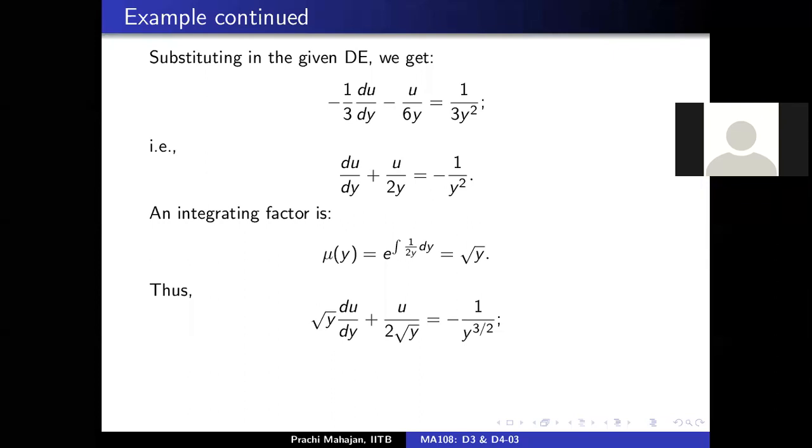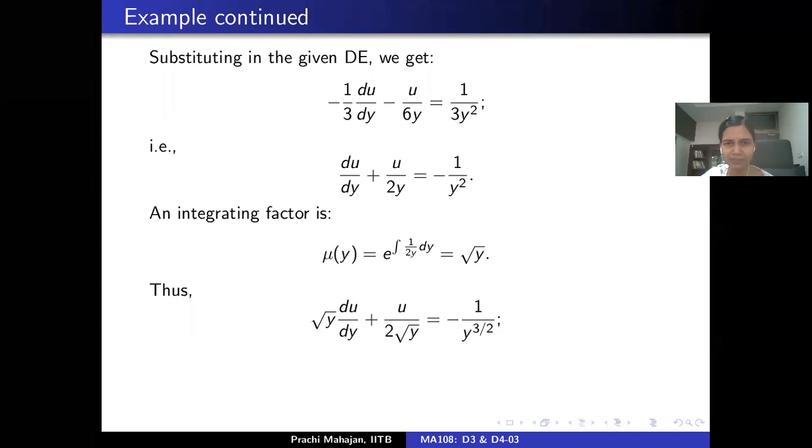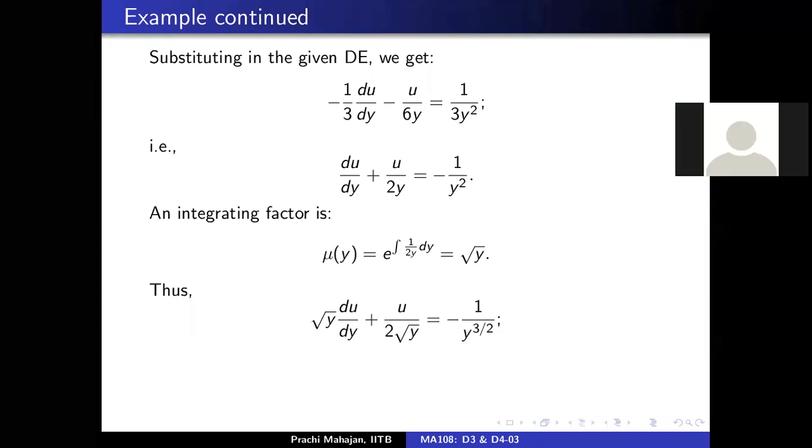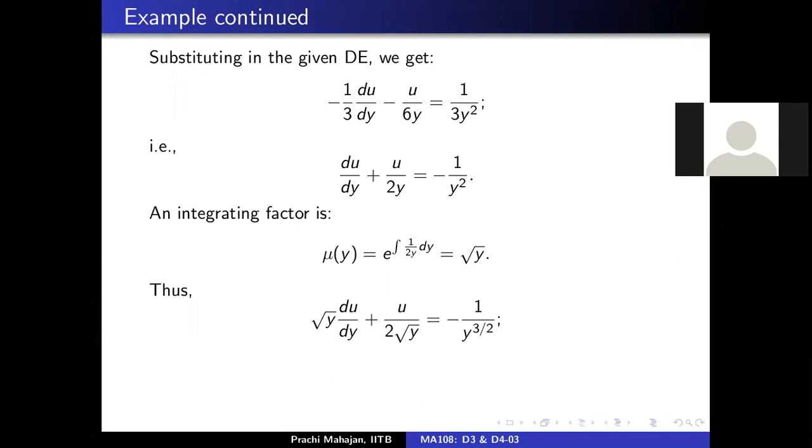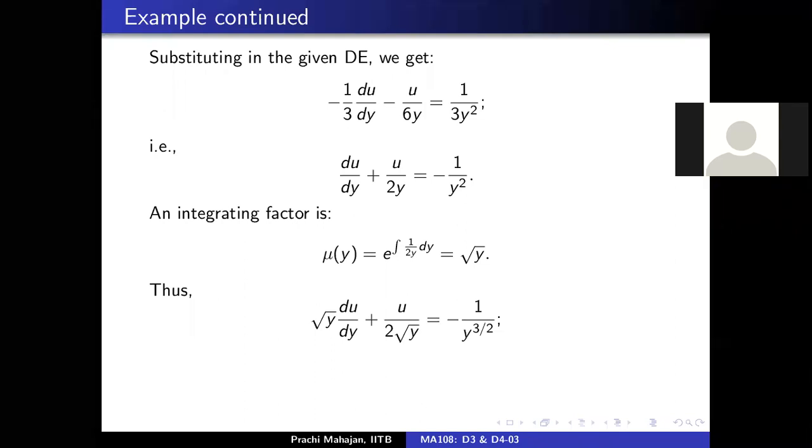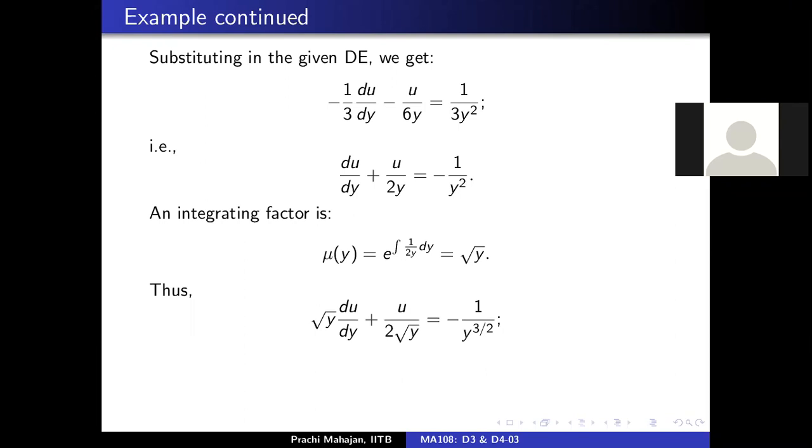Okay. So then how do we get around this? We need to explicitly state that y is not greater than 0. Because if y is negative, then how do we take square roots, right? Yes, ma'am. If y is negative, then it would become root of mod y, right? There can be two cases, root of y and root of minus y. Then we can solve for both and get the answers. We can consider the interval of y where it is positive. Y can be negative, but we'll have square root of mod y, I think. We can find the solution for an interval of y where it is positive.